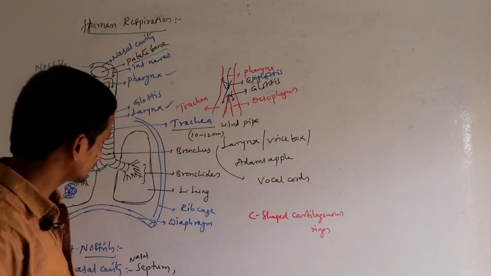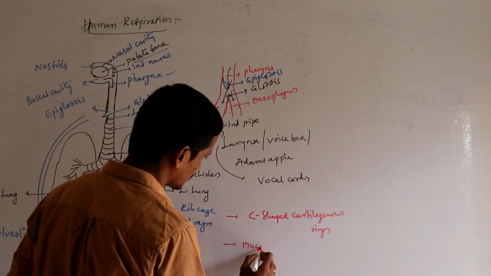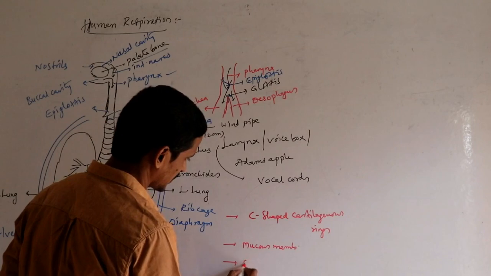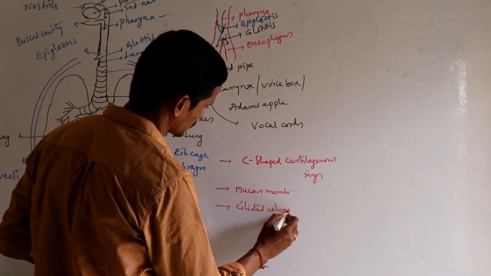Then the trachea is internally lined by mucous membrane and also by ciliated columnar epithelium tissue.